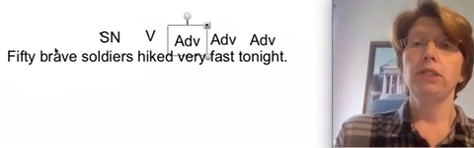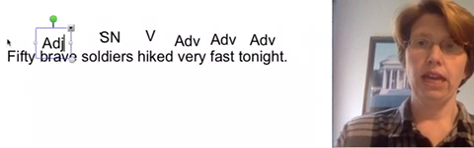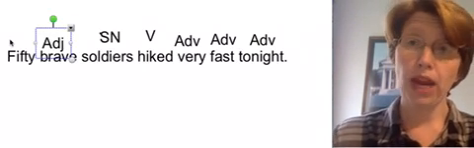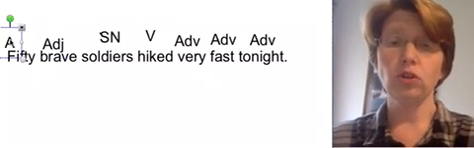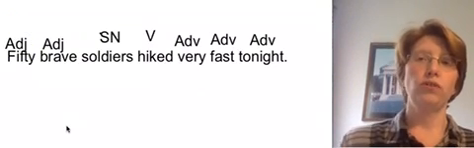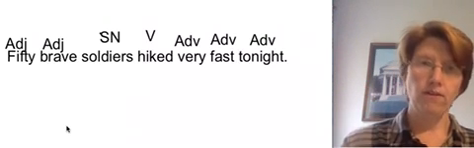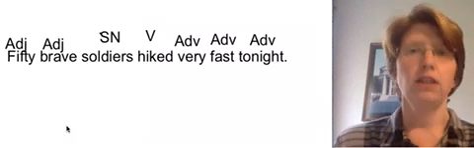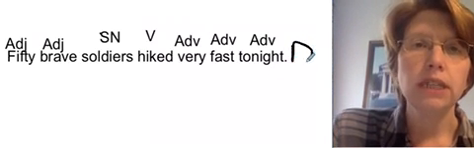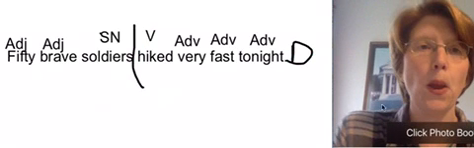Okay. How many soldiers? Brave, adjective. Or what kind of soldiers? Brave, adjective. How many soldiers? 50, adjective. Okay, so describing soldiers. 50, brave. What'd they do? Hike. How'd they do it? Fast. When did they do it? Tonight. Declarative sentence. Go back to the verb. Separate the complete subject from the complete predicate. Boom.